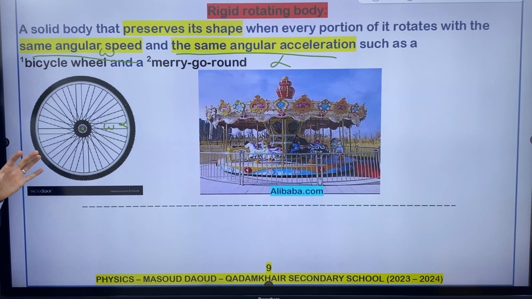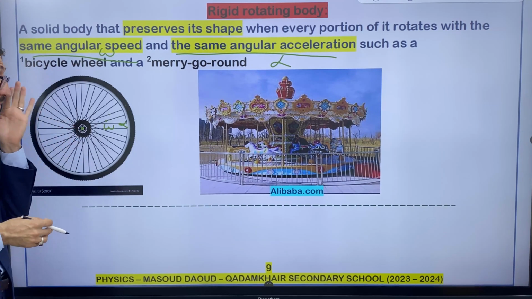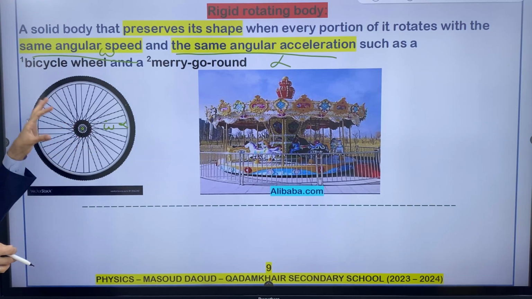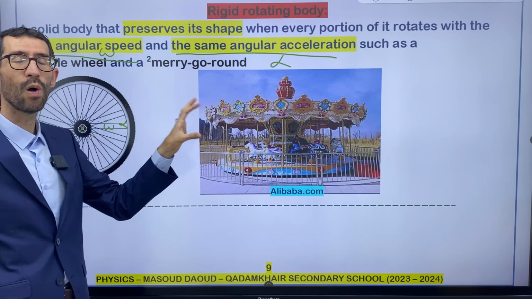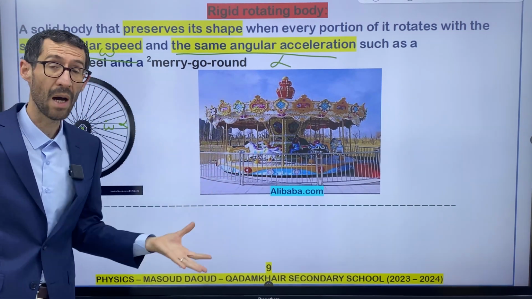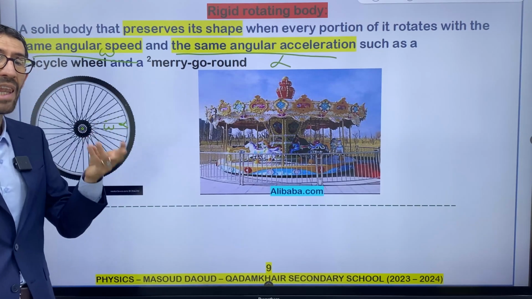So there's an exception here, except for the points that are located at the axis of rotation. So ignore this part right now. Just say all of the portions of the object should have the same alpha and omega.